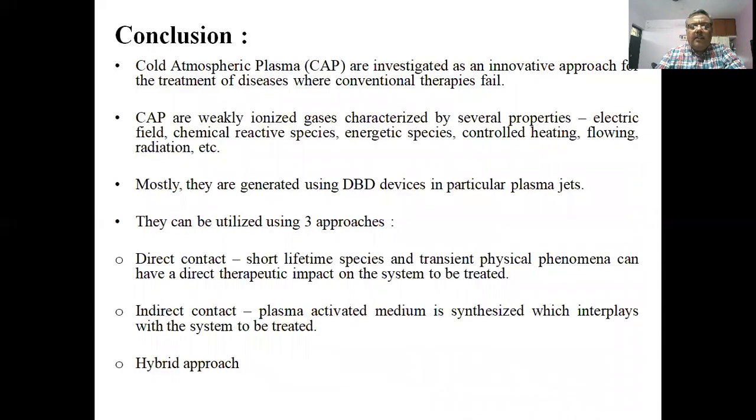So we end this sub-module here, and in the next module we'll be talking about the applications of these barrier discharges and the plasma needle, plasma directly to the human body. The interaction of these plasmas with the human body and what we can achieve from it.